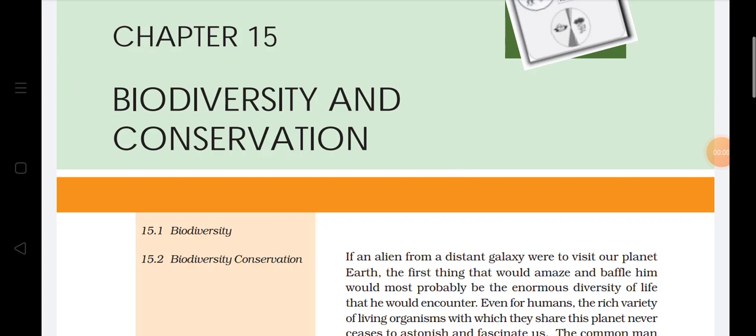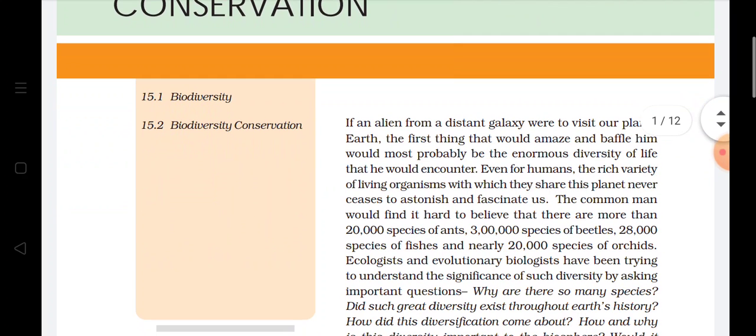Today we are going to revise chapter 15 from ecology, biodiversity and conservation. Now if we look around our earth, or have a look at the planet Earth, we will see that different types of living organisms are present on the earth. We can say that an enormous amount of diversity of living organisms is there. Even human beings are surprised to see such a variety of living organisms on this planet Earth.